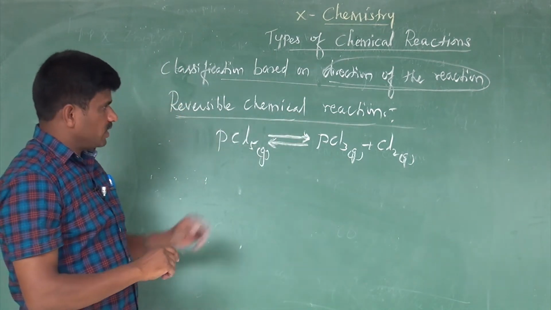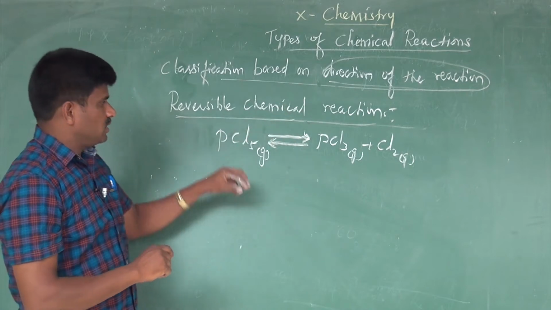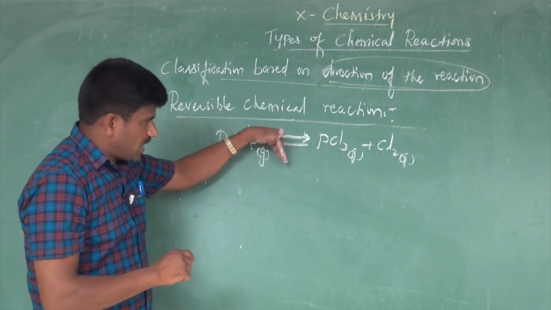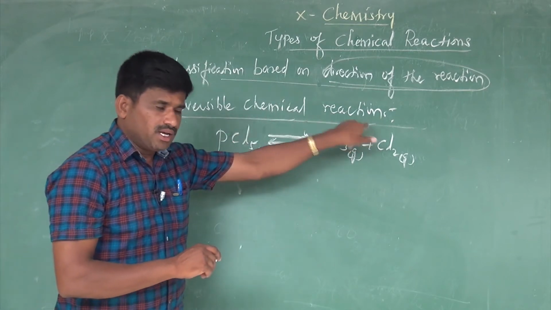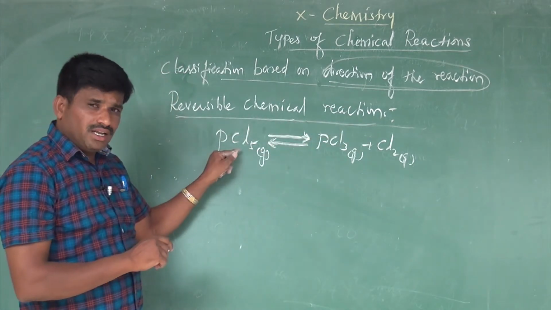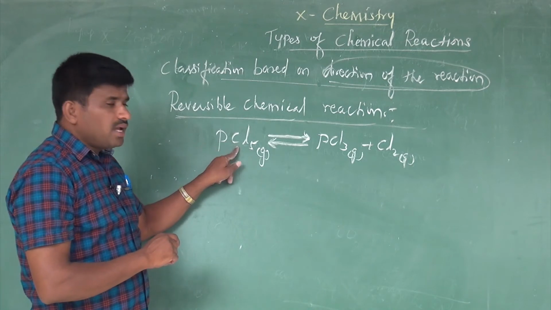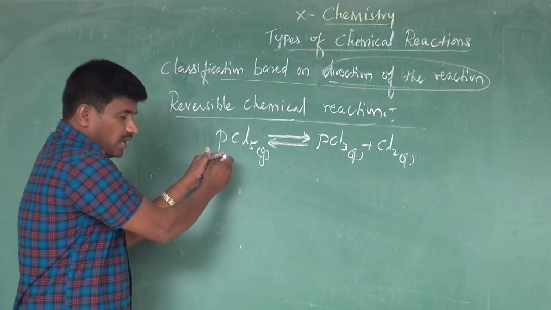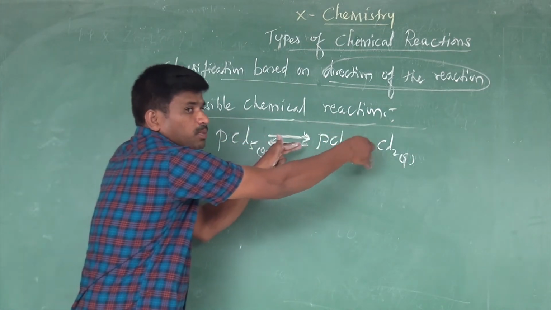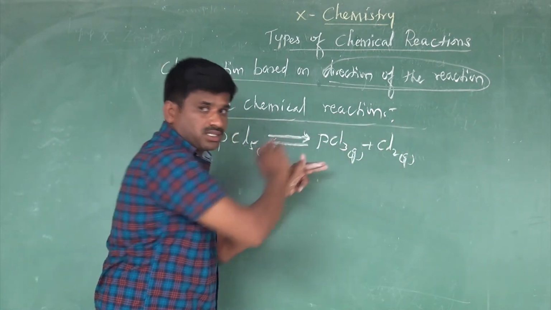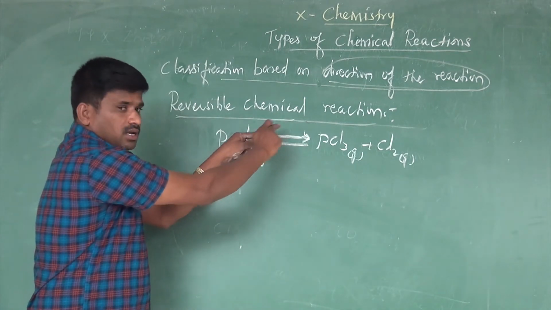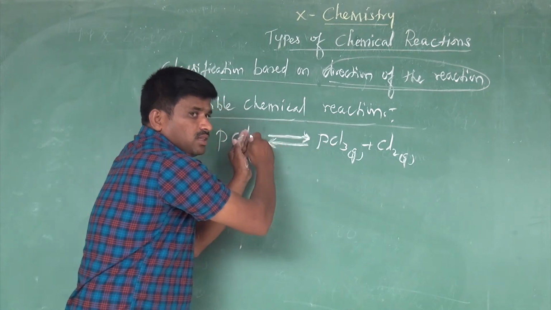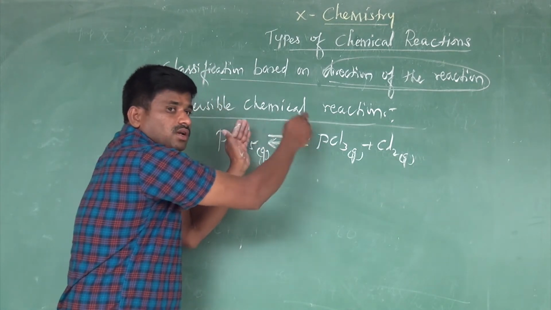A chemical reaction that can be reversed is called a reversible chemical reaction. Initially the forward reaction is fast, then the backward reaction. That means the rate at which reactant gets converted to product is faster. Initially PCl5 dissociates into PCl3 and Cl2, the forward reaction is favored.